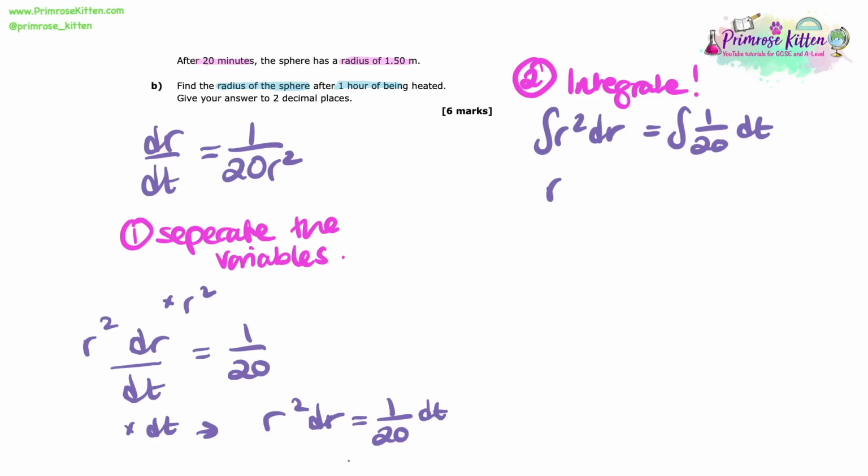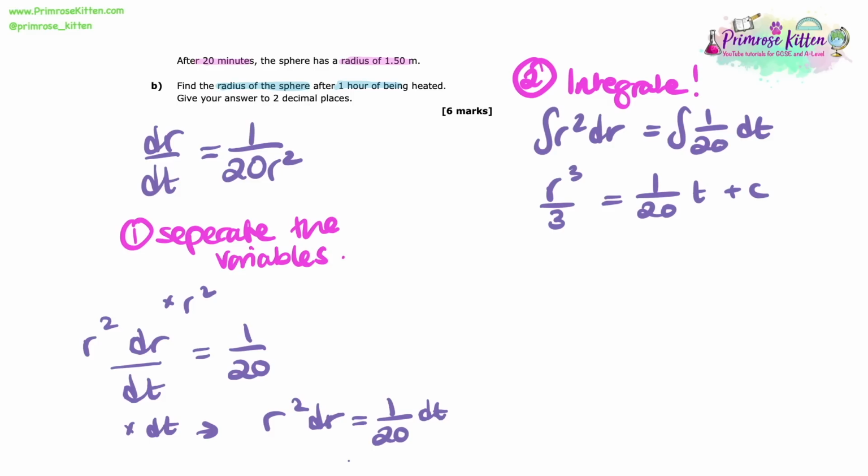When I integrate r squared with respect to r, that just becomes r cubed over 3. And when we need to integrate 1 over 20 with respect to t, remember that 1 over 20 is just a constant. It could be any number, it could be 2, it could be 3. When we integrate a constant, we just introduce that variable, so this time it's going to be 1 over 20t. And because there's no limits on our integrals here, I'm going to put on a plus c at the end of this.